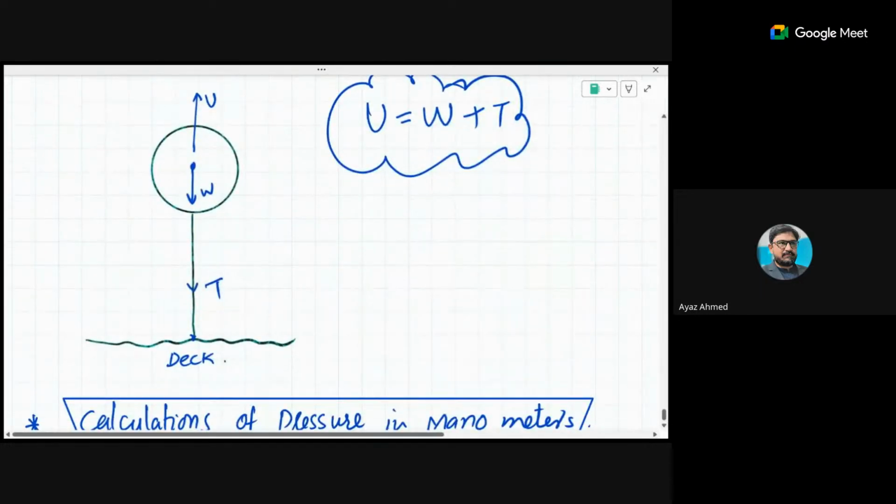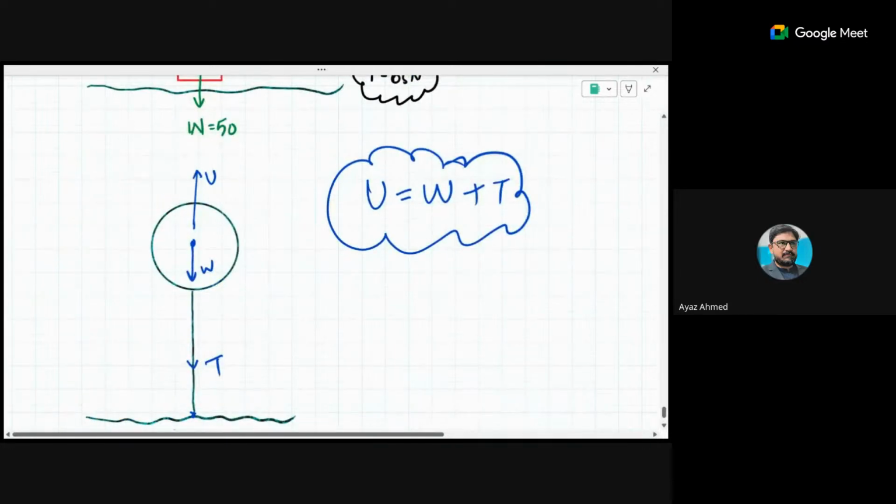There is a floating balloon or a boy that is just attached with a rope, and that rope is attached where? On the deck of the sea, or the deck of the swimming pool. Then this balloon has an upthrust like this.